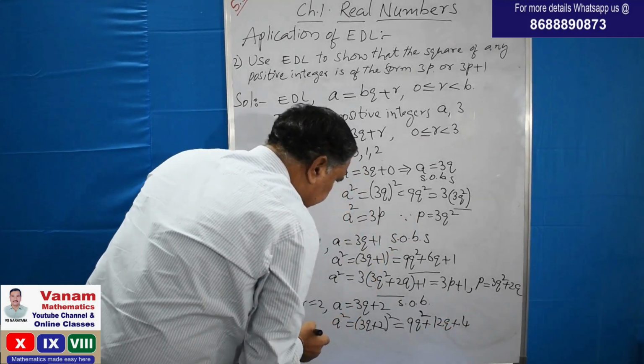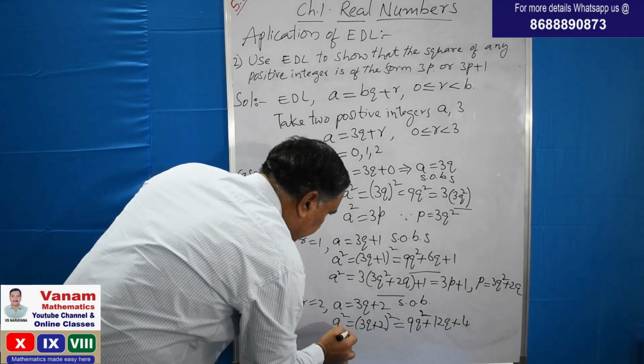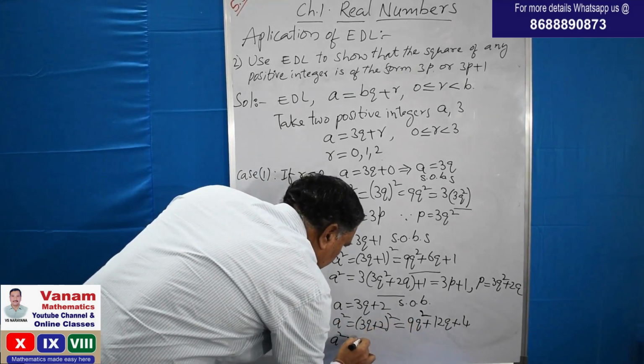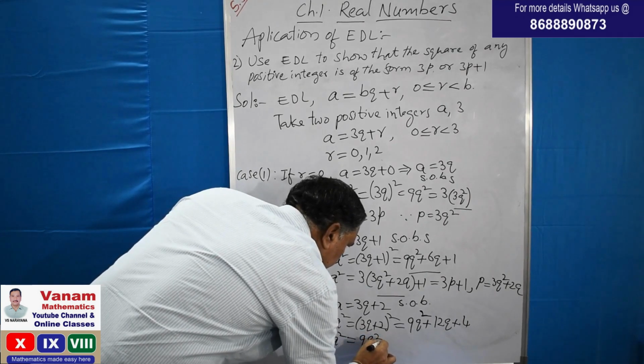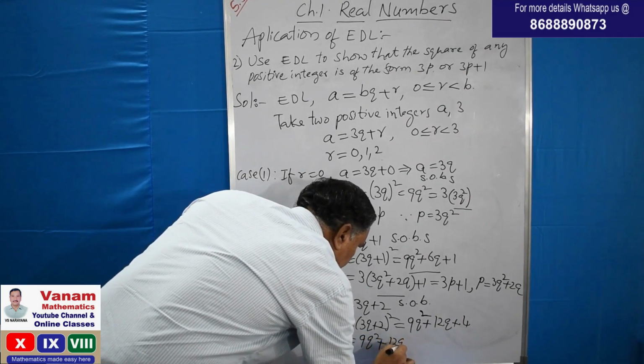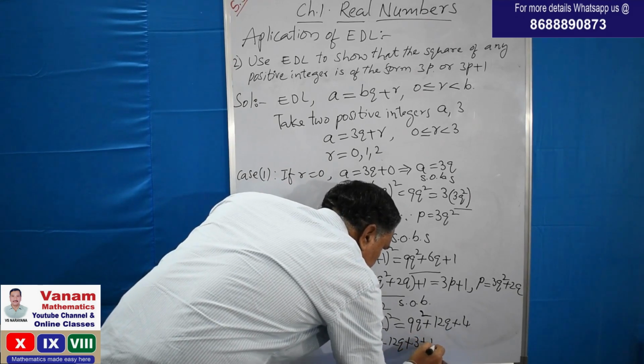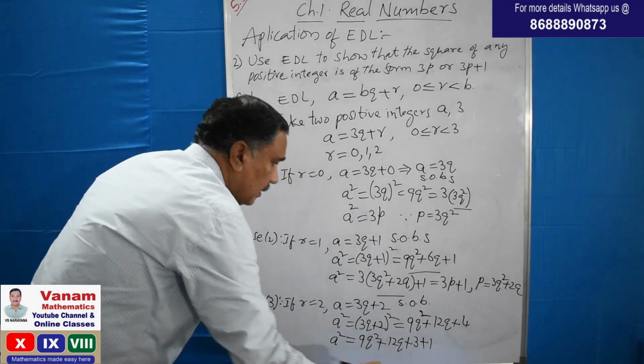So here I am taking this a square as 9q square plus 12q plus 4, and I am writing it as 3 times something plus 1. We can write it, no? Isn't it?